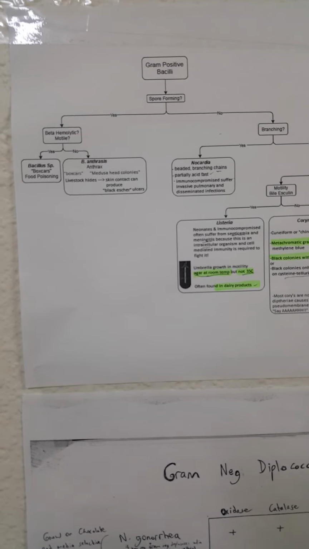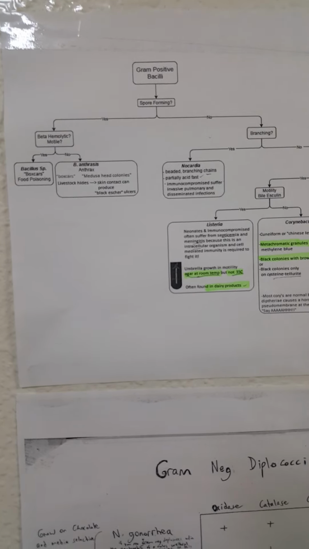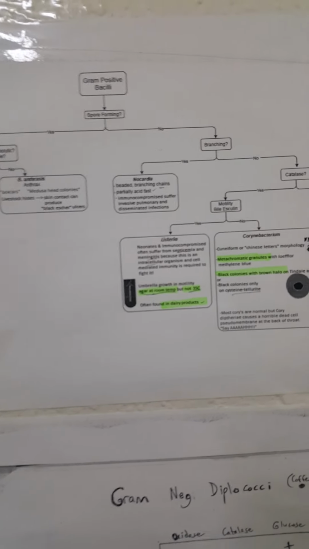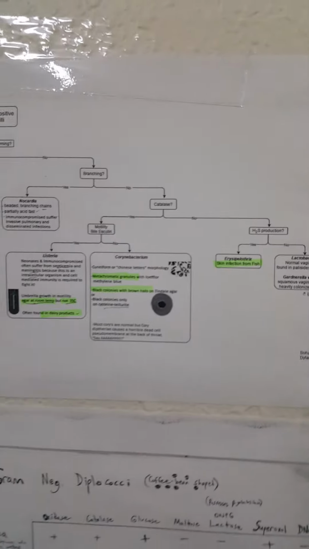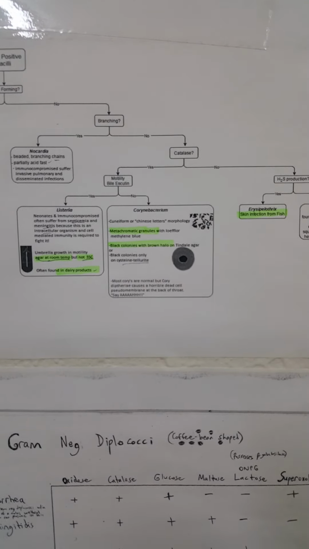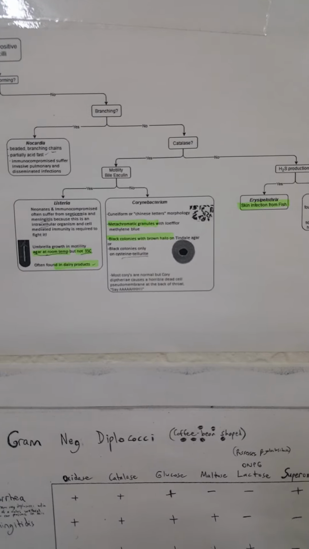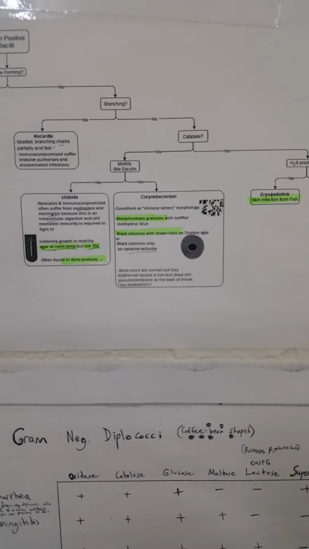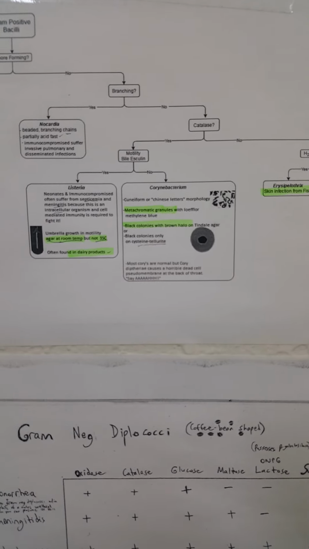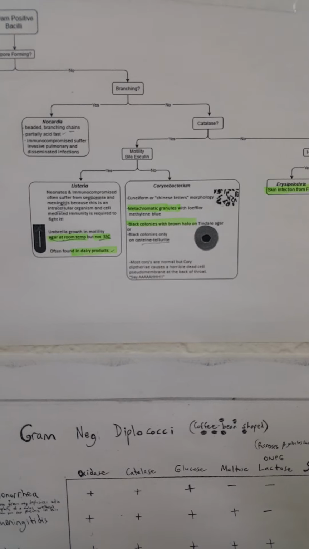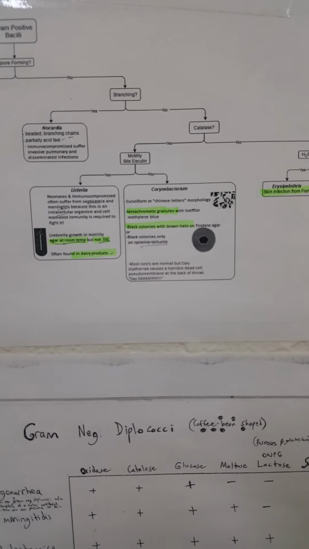And if the gram-positive bacilli is not spore forming, then we check for branching. If there is branching and it is gram-positive, then we go for Nocardia species, which has beaded branching chains, is partially acid fast, and immunocompromised patients suffer from the infection. They can cause serious pulmonary disease with dissemination.